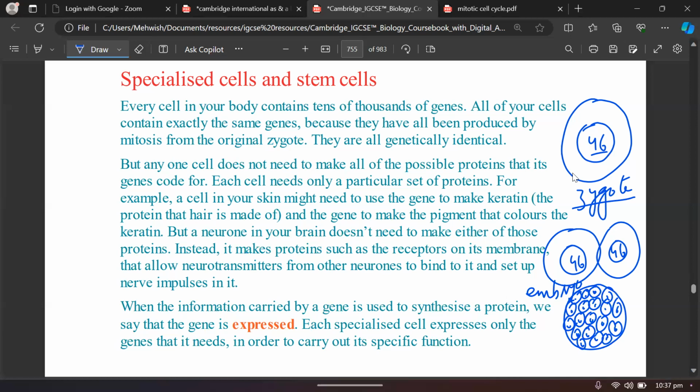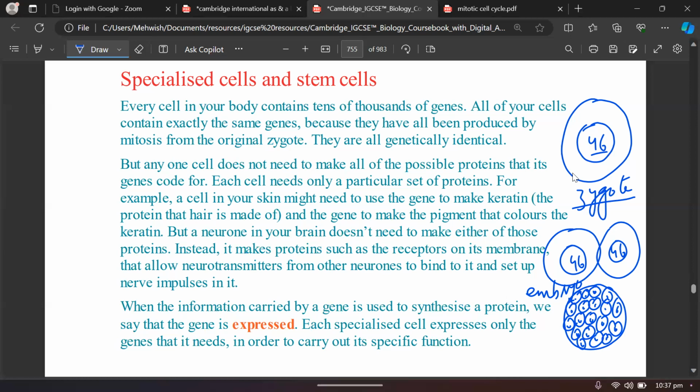So it means that these cells had the ability to divide, and they had the ability to specialize, or you can say the expression of some genes in some cells will make a particular specialized kind of cell. So this is just because of the expression of the genes.